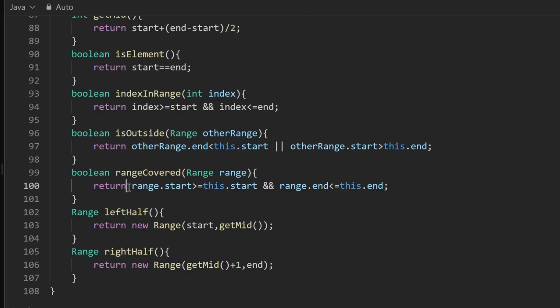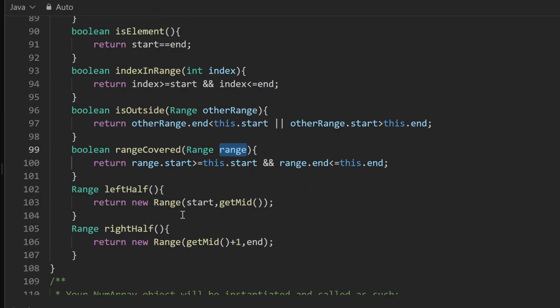It is when the other range start point is after the current range start and the other range end is before the current range end. That means the range that I'm querying for is completely within the range for this class. And then finally, the left half is from start to mid, and the right half of the range is from mid plus 1 to end.